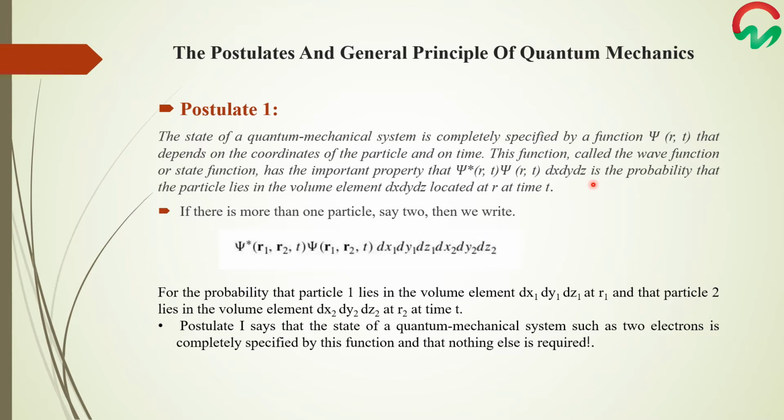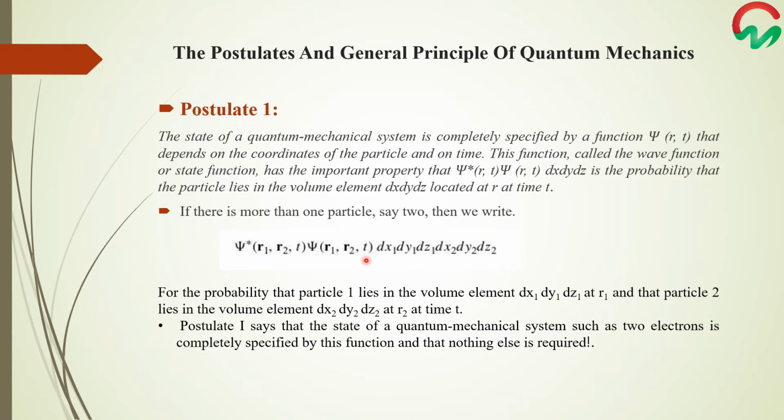If there is more than one particle, say 2, then we can write the same equation separately for particles 1 and 2. Here the conjugate of the wave function psi is written for particles 1 and 2 as specified by r1 and r2, and the wave function psi again by r1 and r2.